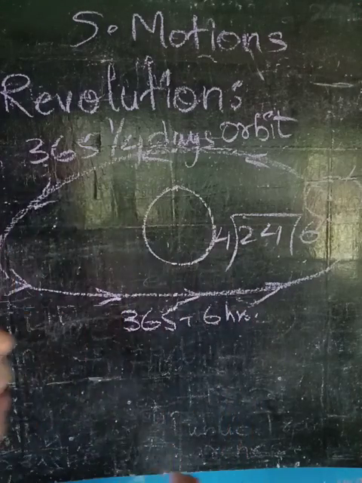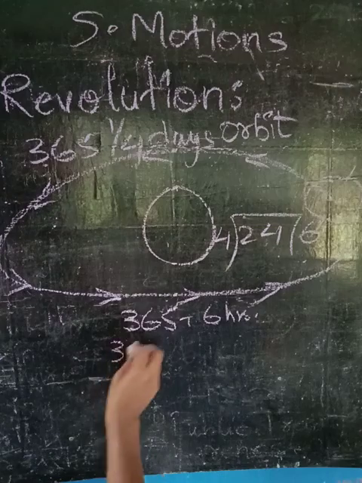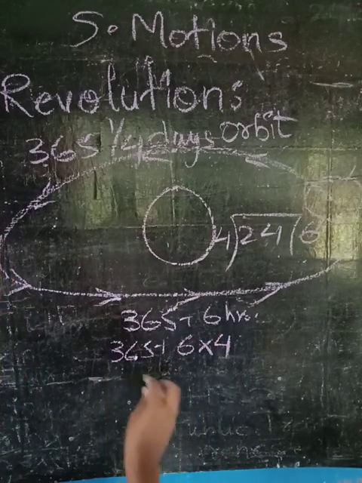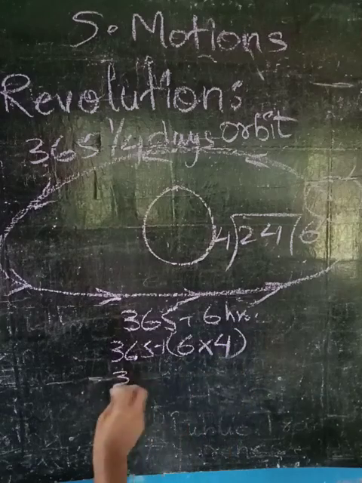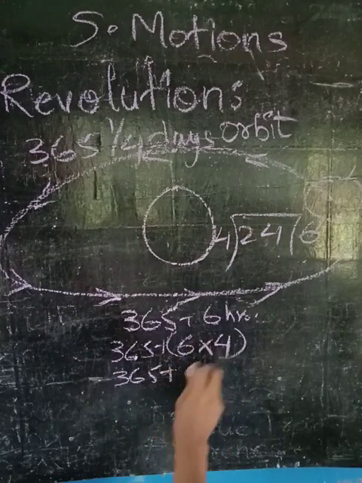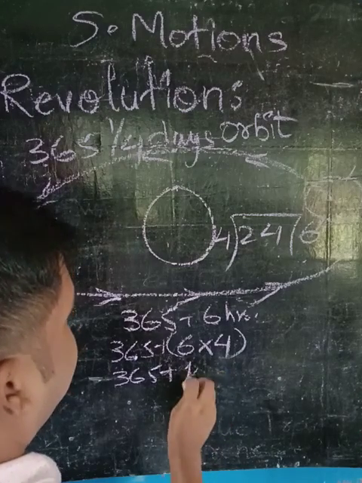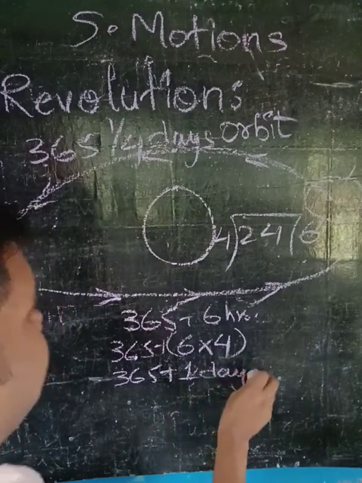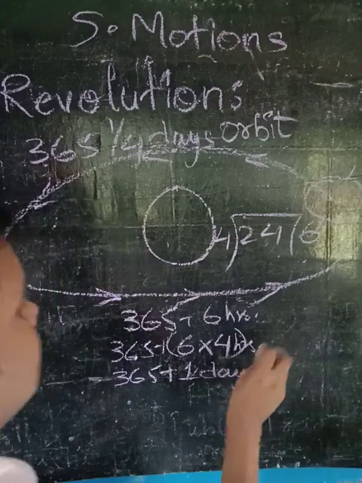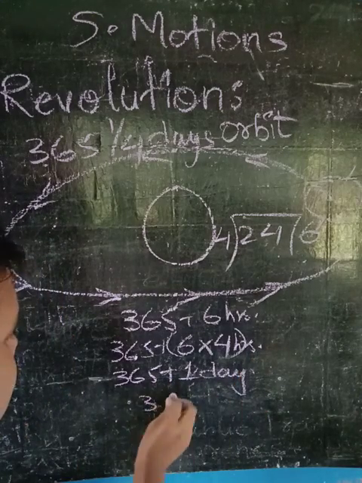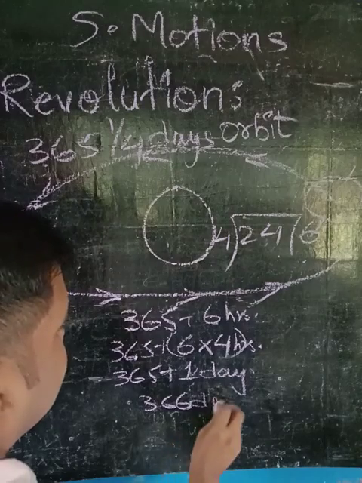So after every 4 years, the extra 6 hours add up to 24 hours, which means 1 day. 365 plus 1 day will give you 366 days.